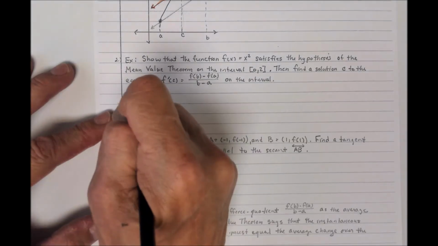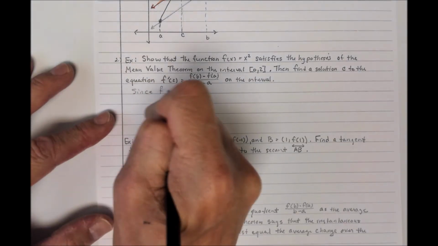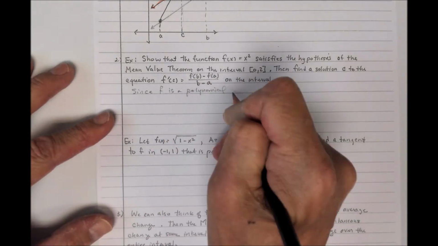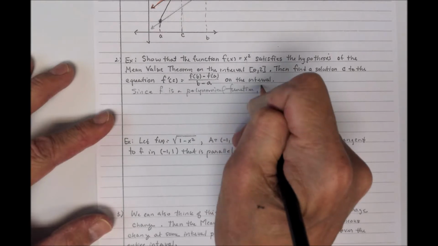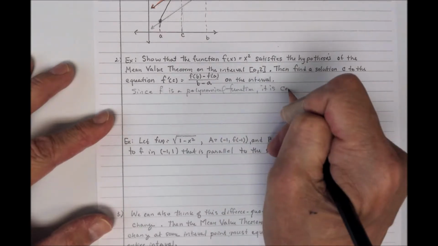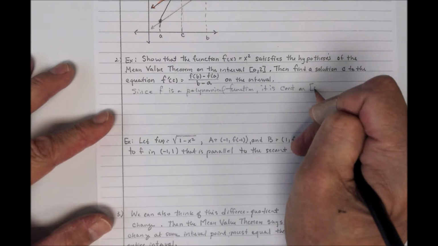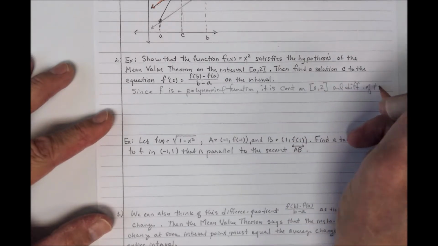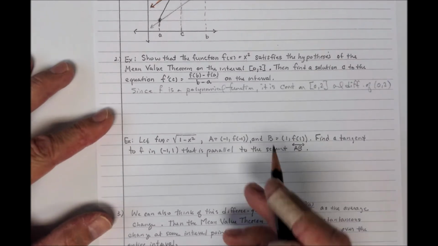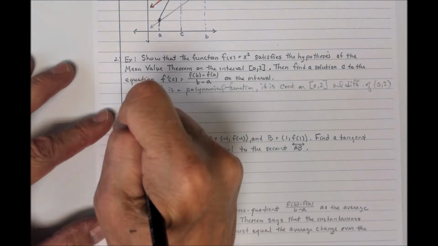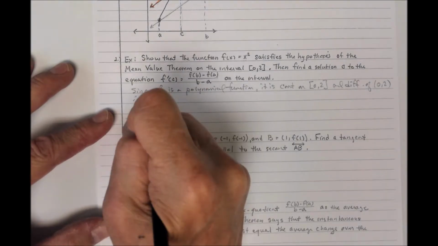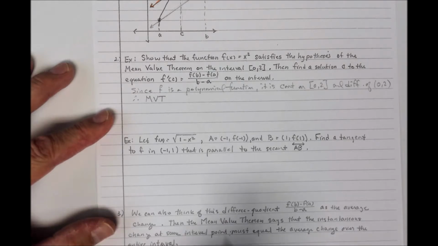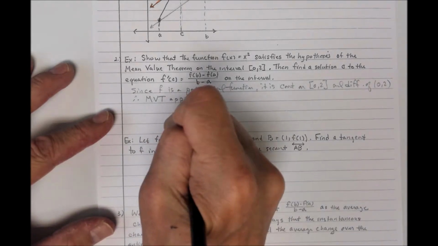So since f is a polynomial function, it is continuous on [0, 2], and differentiable on the open interval from 0 to 2. Therefore, the mean value theorem, which sometimes I abbreviate MVT, applies.